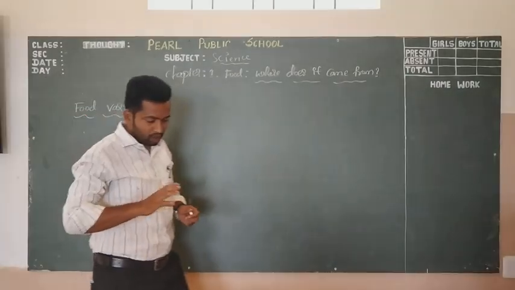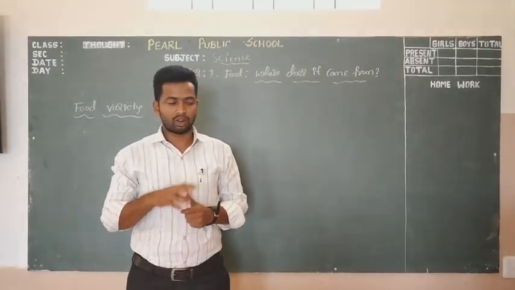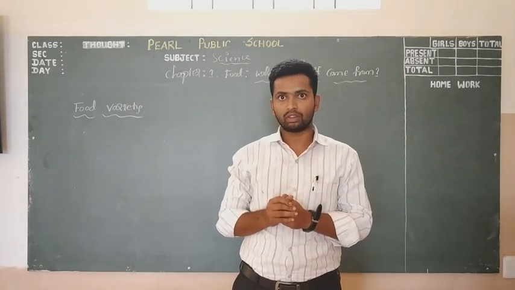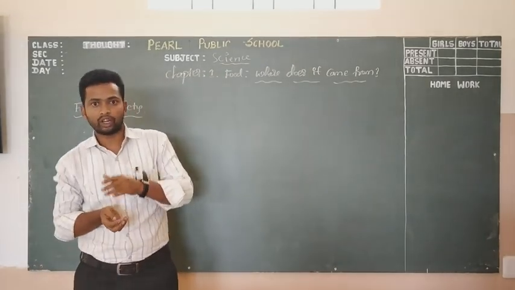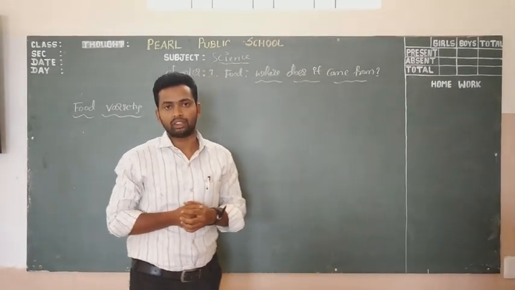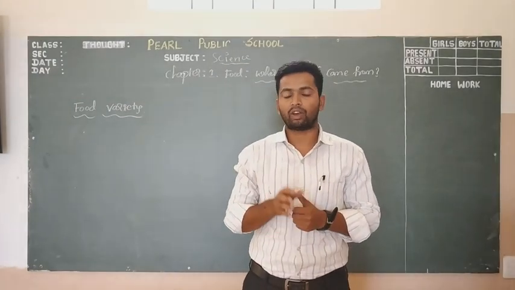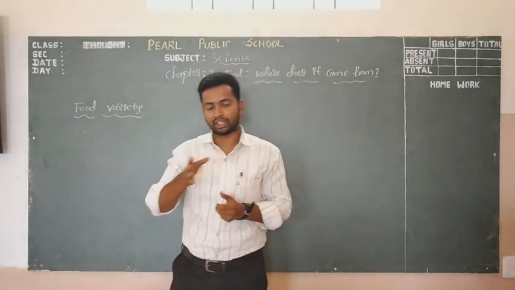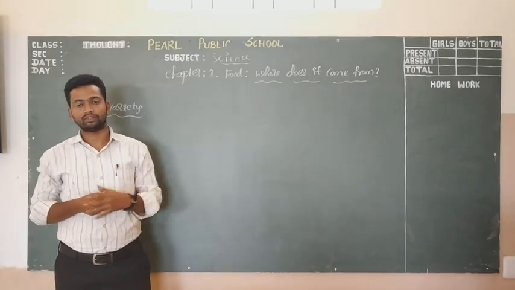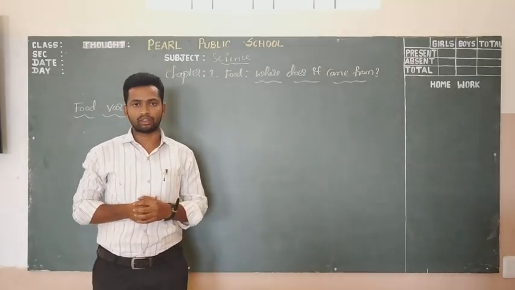Let us now consider what did you eat today, or find out what your friend ate today. Did you observe that yesterday you ate something different from today? We are eating different types of dishes every day at different times. We are not eating the same food or taking the same dish at the same time. We are taking different ingredients.